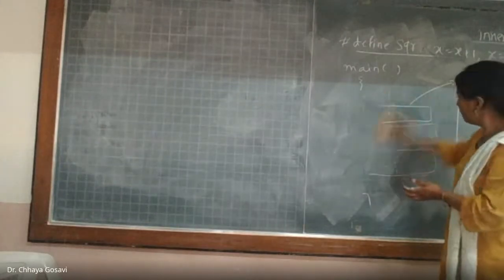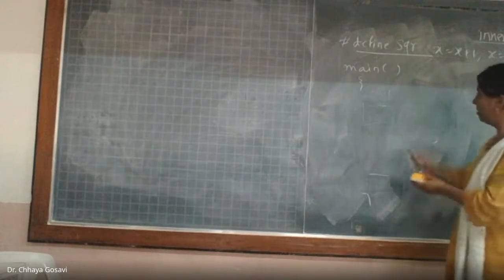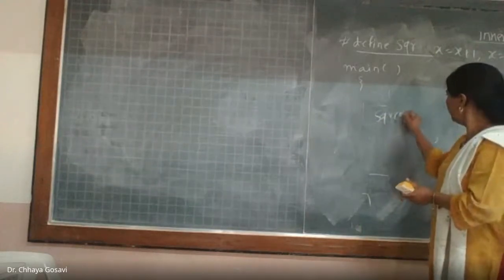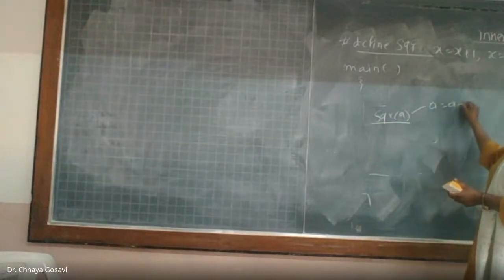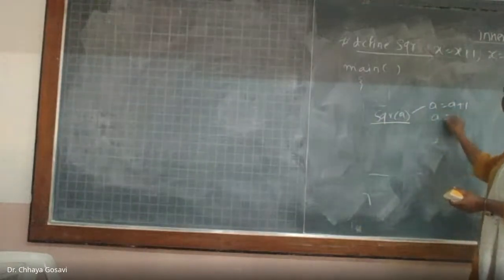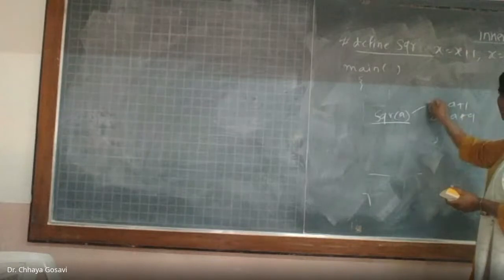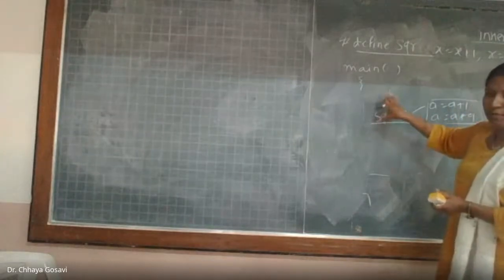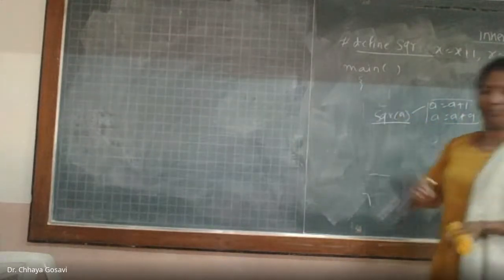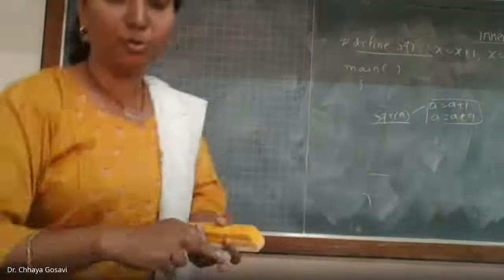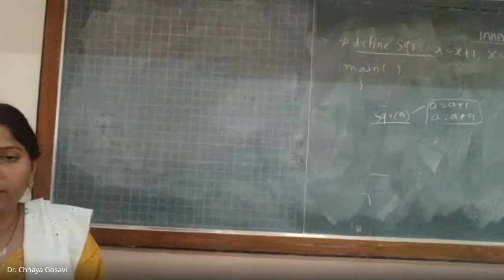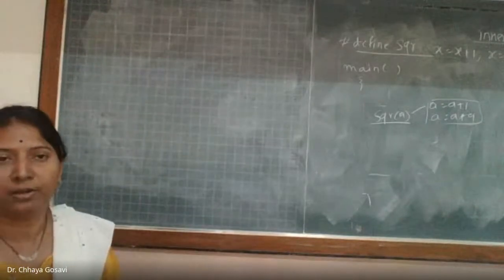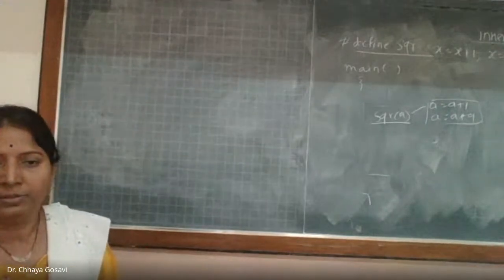So here suppose I have called a function square of a. So this call will be replaced by a is equal to a plus 1 and a is equal to a into a, these two lines in that program itself. So instead of transferring control from the function call to the function body, the function call is replaced with the function body. That is called an inline function.